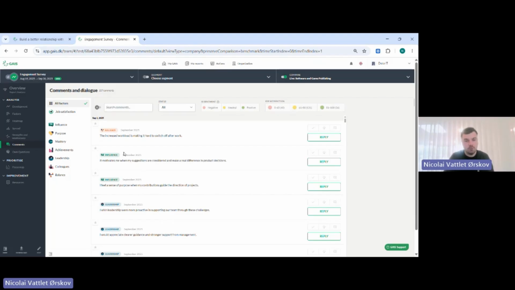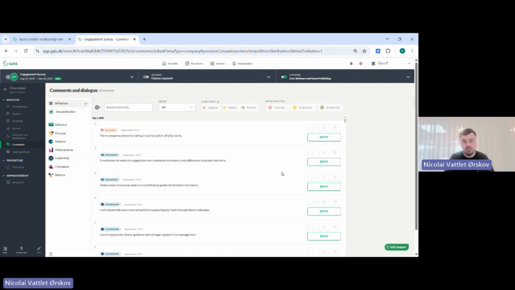So we try to make it easy for you to navigate the comments, how you find them and segment them, and so on. You can always press the factors. Let's say you would like to see what the employees were writing about the leadership factors, what did they say? So here we have them all.